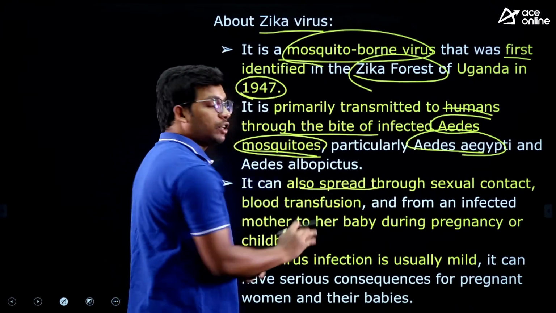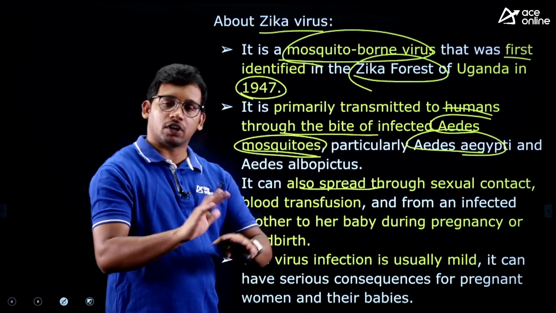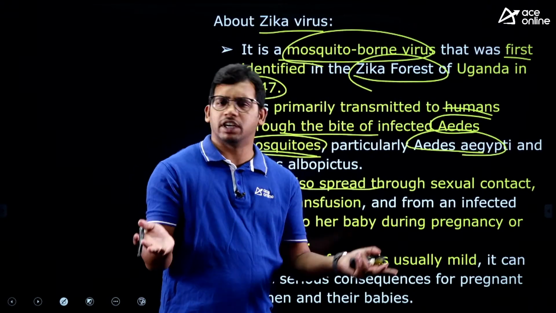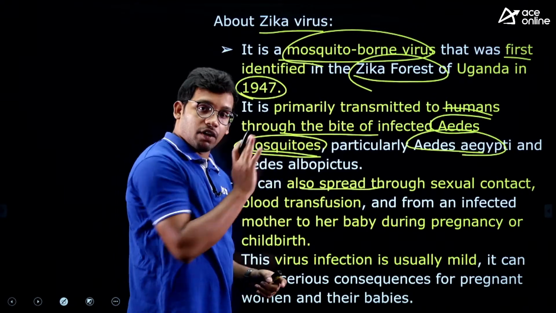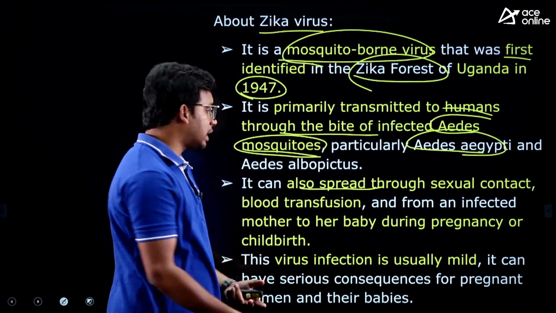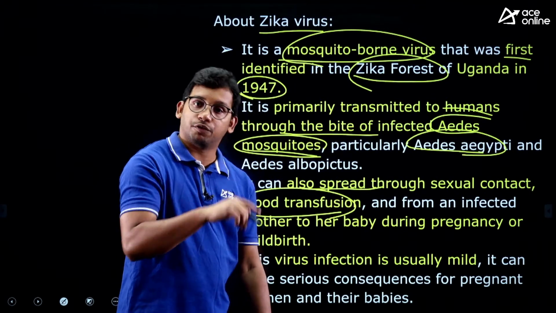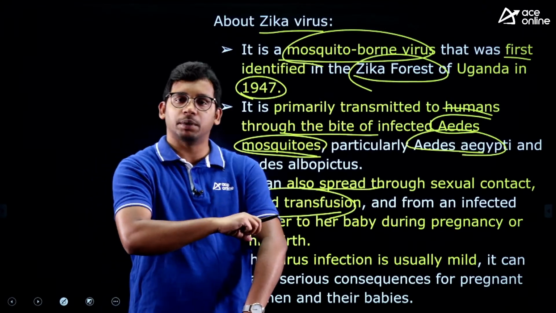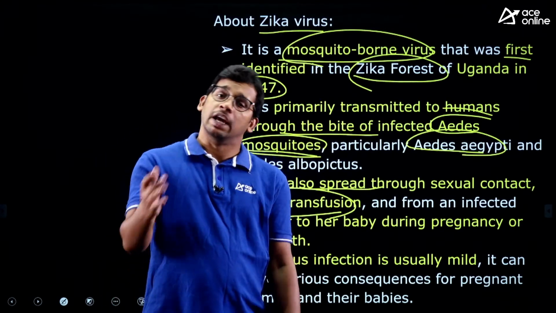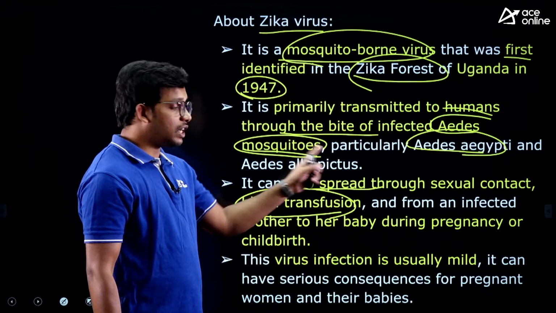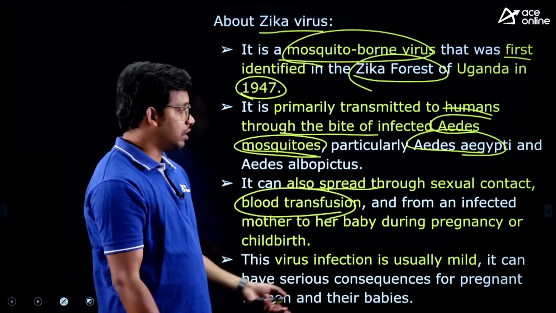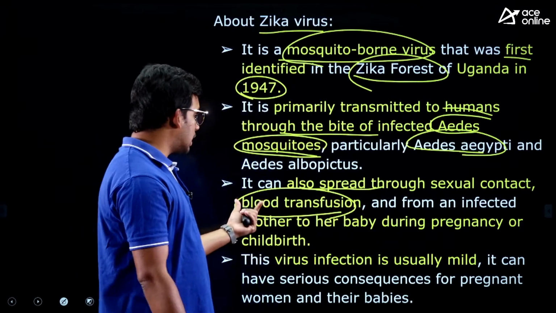It can also spread through sexual contact between individuals. It is also possible through blood transfusion. If one person's blood is affected by Zika virus and then transferred to another person, that will also lead to Zika transmission. So we are discussing the modes of transmission: mosquito, sexual contact, and blood transfusion.